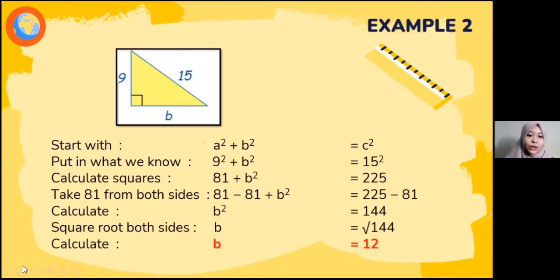So we get 81 plus b squared equals 225. Take 81 from both sides. So we get b squared is 144. The root of 144 is 12 centimeters. So the value of b, or the left base, in this right triangle is 12 centimeters.